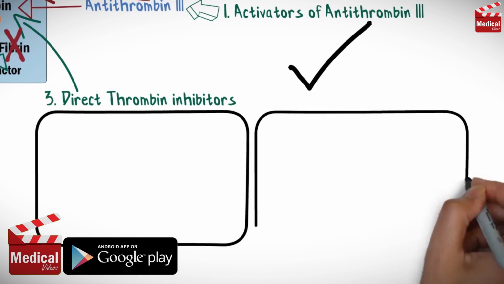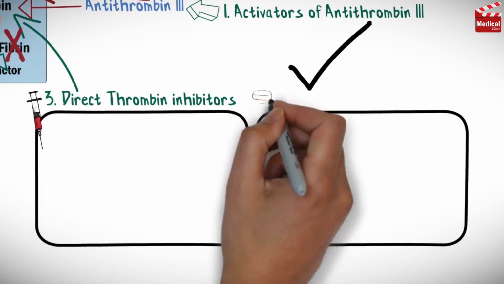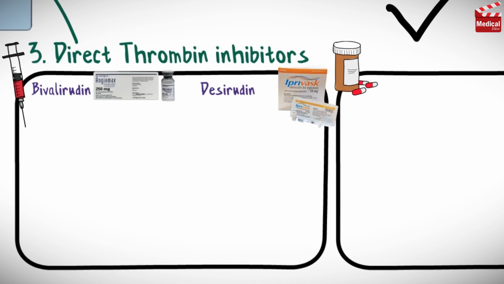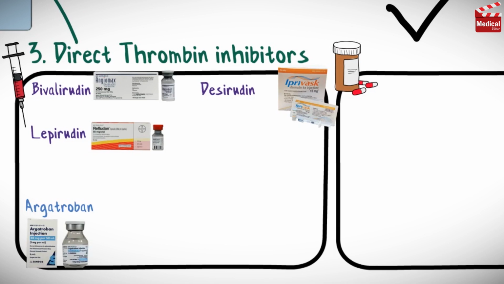And they can be classified into parenteral and oral agents. The parenteral agents include Bivalirudin, Desirudin, Lepirudin, and Argatroban. And the oral agent is Dabigatran.